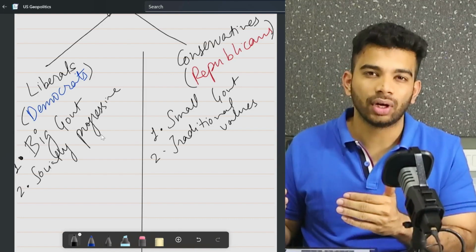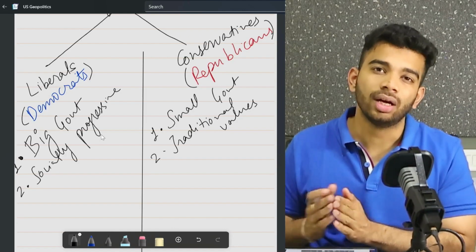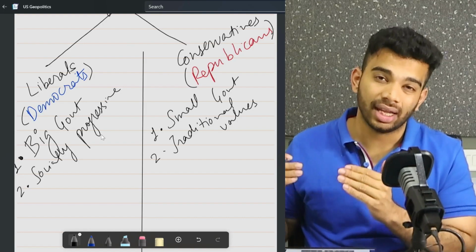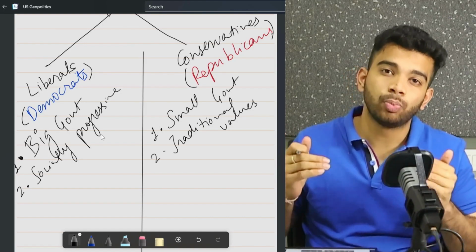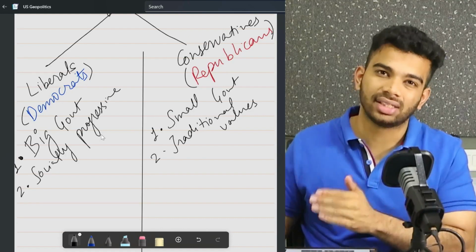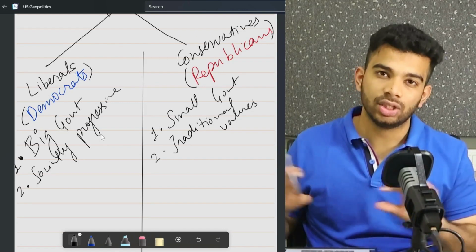They do not advocate for LGBTQ plus rights. They oppose transgender women participating in women's sports. That is something that they are against, and they are against DEI as well. And they are what is called pro-life. So they are basically against the right to have access to abortion. So that is one aspect that differentiates these two particular schools of thought.